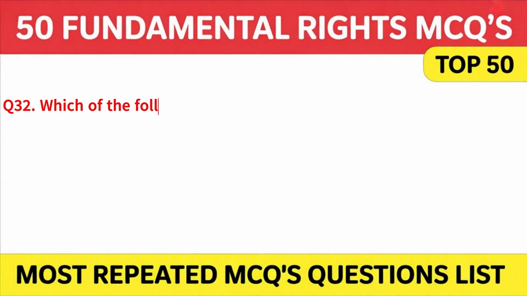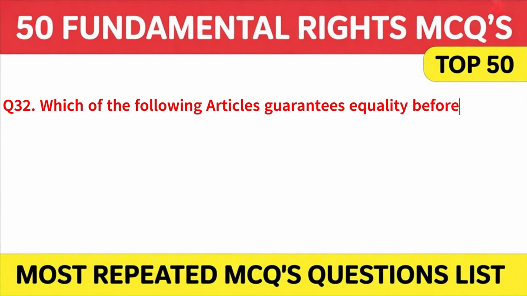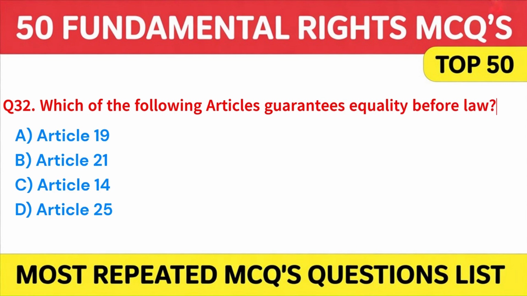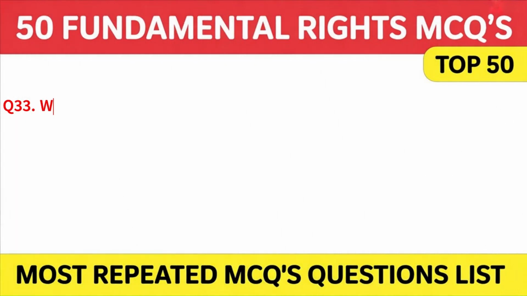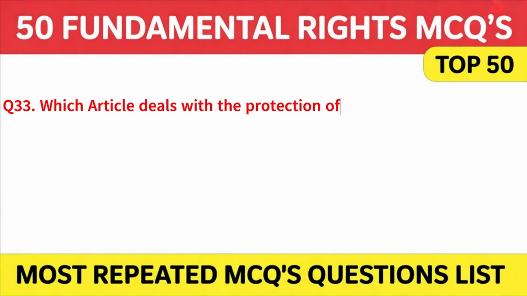Which of the following articles guarantees equality before law? A. Article 19. B. Article 21. C. Article 14. Or D. Article 25. Answer. C. Article 14. Question 33 is, which article deals with the protection of life and personal liberty?